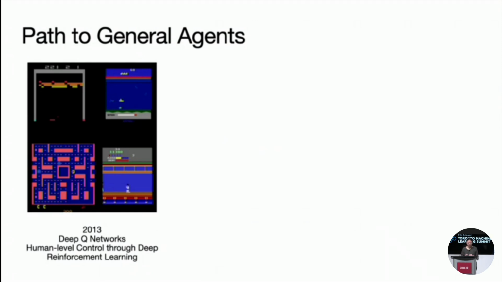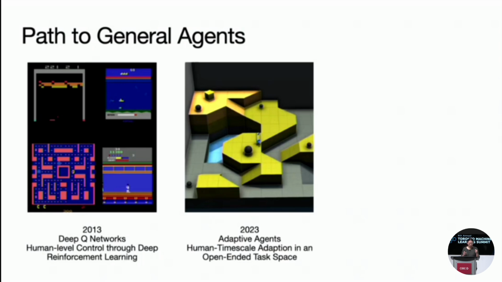So let's go back to the beginning of DeepMind. In 2013, we released the breakthrough DQN paper called Human-Level Control Through Deep Reinforcement Learning, where we saw for the first time deep RL approaching human-level performance. But it was human-level performance in these single Atari games. Then a few years ago, the research focus expanded towards more complex real-world interactions, like the work on human timescale adaptation in open-ended task space, where we generated millions of environments and trained agents to adapt on human timescale to these new environments. So at this point, we were wondering how we can scale further to more environments and how this generalized to the real world.